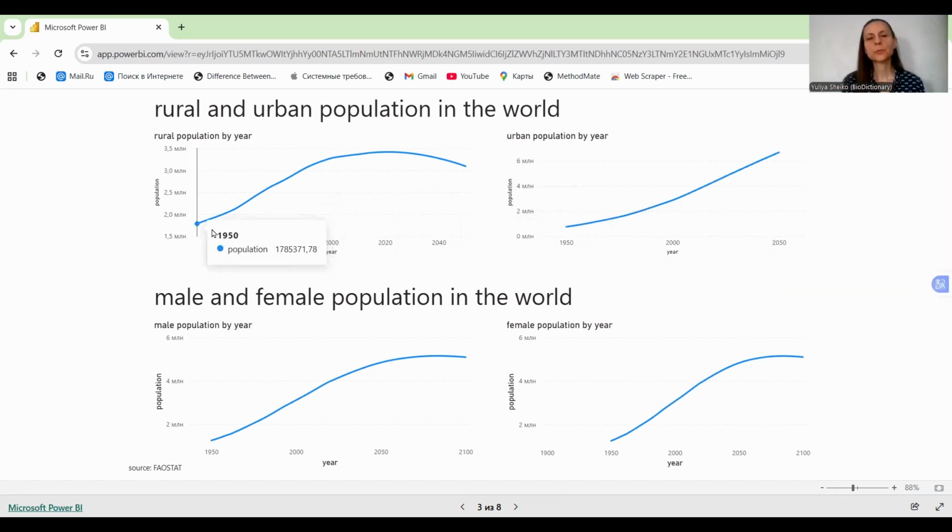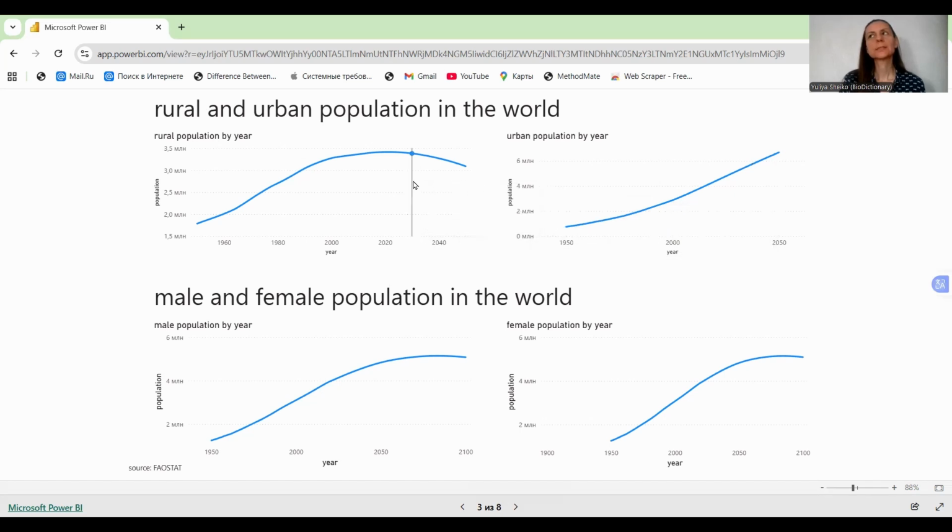As we can see, the rural population grew before 2021, and after this year we see a decrease in this indicator, but the urban population will grow before 2050.